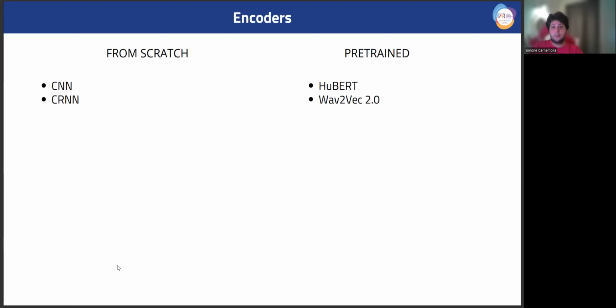For our model-agnostic architecture, we experimented with both from-scratch and pre-trained encoders. We trained a CNN and a CRNN from scratch and also fine-tuned HuBERT large and Wav2Vec 2.0 based models.